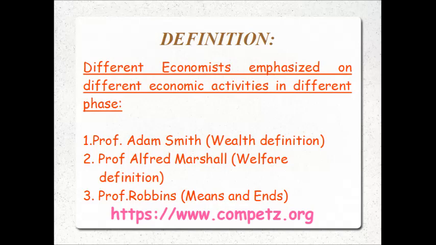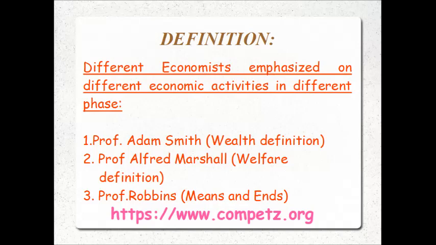These definitions can be classified mainly into four groups. Okay friends, four groups. Listen carefully. The first group is the welfare definition, given by Professor Alfred Marshall. Second comes the material welfare definition. Third comes the scarcity definition, friends, given by Robbins.